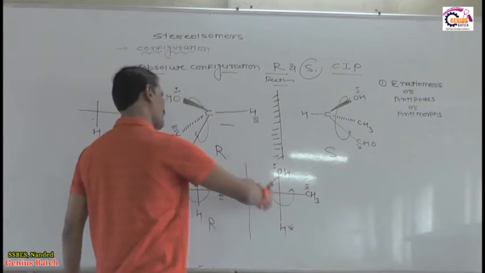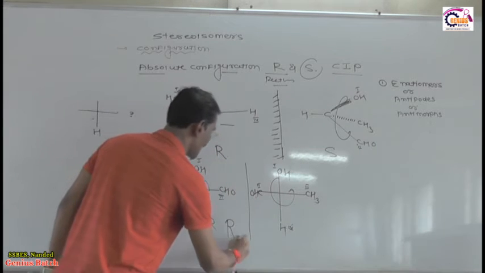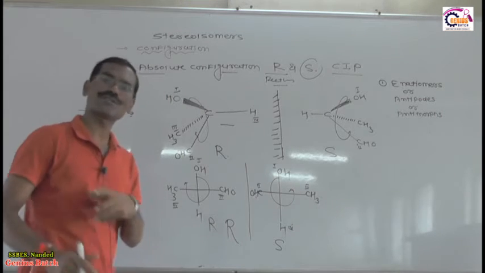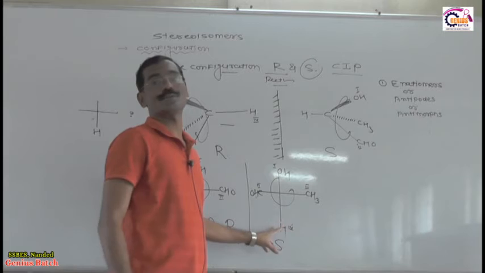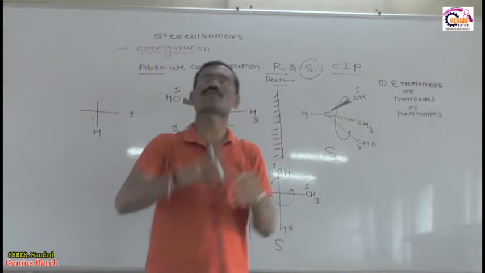Their rotation is clockwise or anti-clockwise. This is clockwise, this is anti-clockwise, therefore this is R and this is S. Now if anyone asks you the question, what is the relation between these two, then your answer is these two are enantiomers. Why are these two enantiomers?